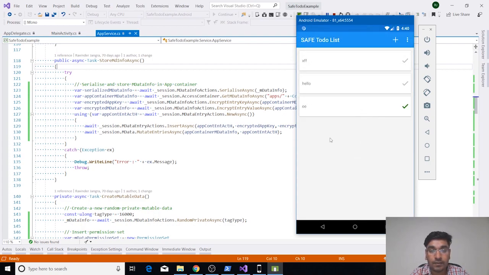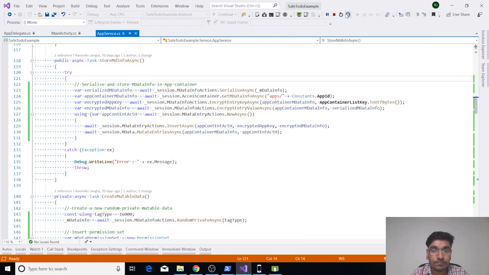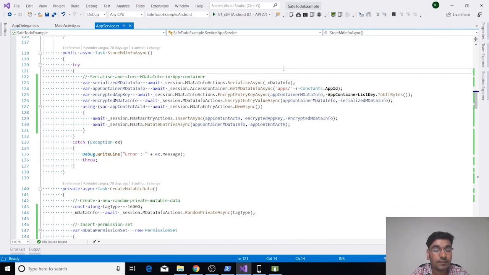We saw that we are able to do all the operations which we did on the Safe mock network, on the Safe test network. We are able to perform all the operations, and our application is working fine on Android platform. So next step will be running our application on the iOS.